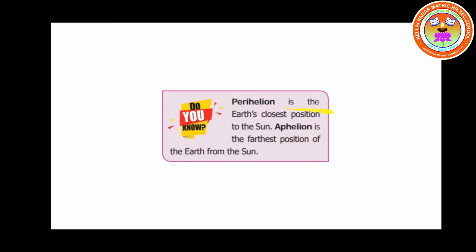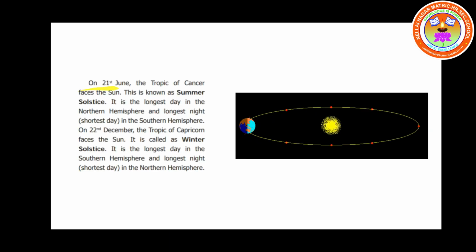Do you know, children? Perihelion is the earth's closest position to the sun. Aphelion is the farthest position of the earth from the sun. On 21st June, the Tropic of Cancer faces the sun. This is known as summer solstice. It is the longest day in the northern hemisphere and longest night in the southern hemisphere.